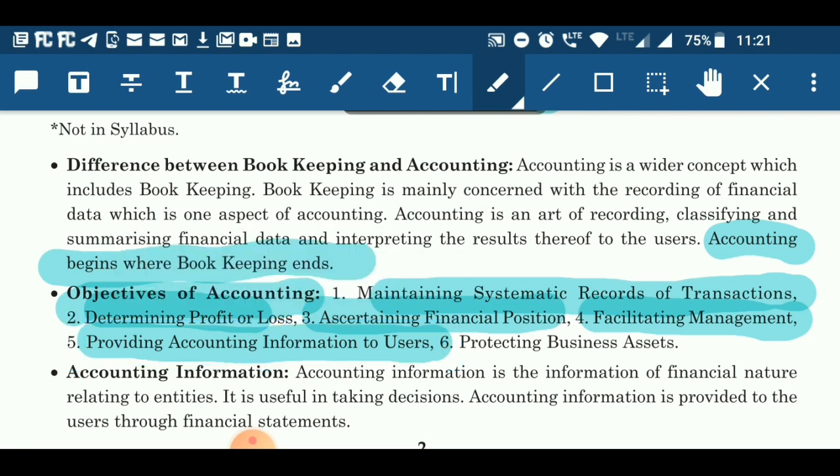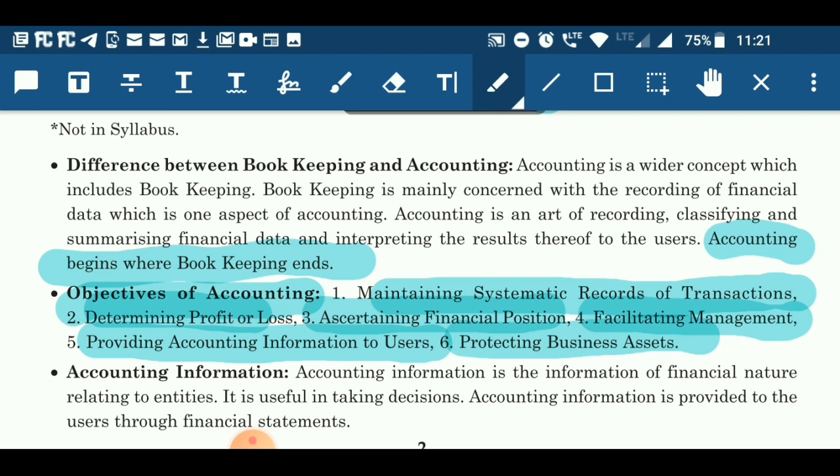Finally, the last of the main objectives of accounting is protecting business assets against any claim, since accounting provides legal evidence in the hands of the business organization in front of law, so they can use it for protecting their assets.